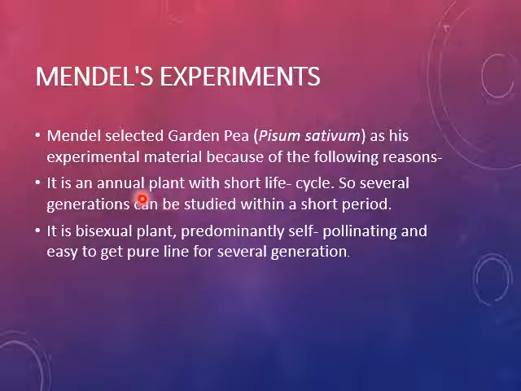Number one, garden pea is an annual plant with a short life cycle. Therefore, several generations can be studied within a short period of time. Number two, it is a bisexual plant, meaning both male and female reproductive organs like stamen and gynoecium or pistil are present in the same plant. Predominantly self-pollinating, without any interference, they will give the desirable results, and it is easy to get pure lines for several generations.